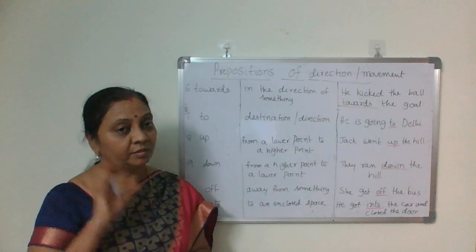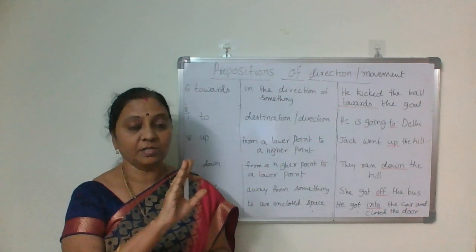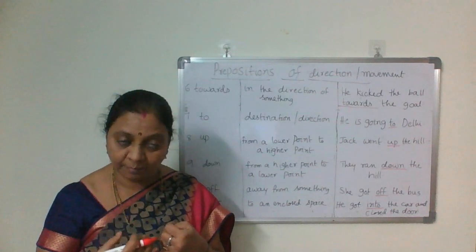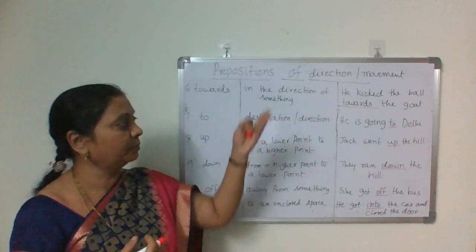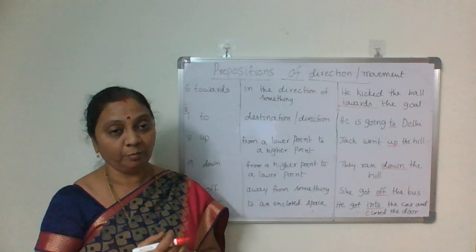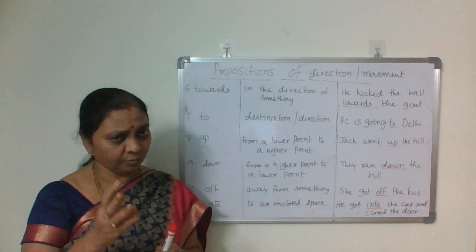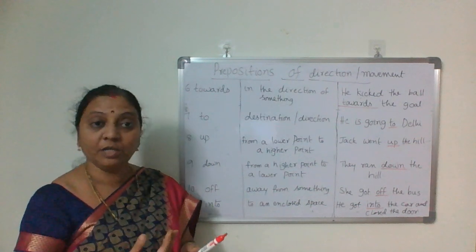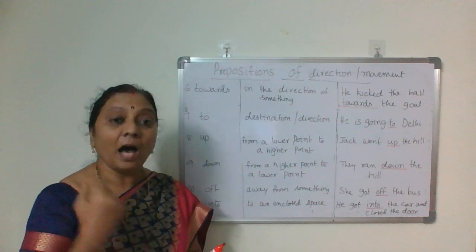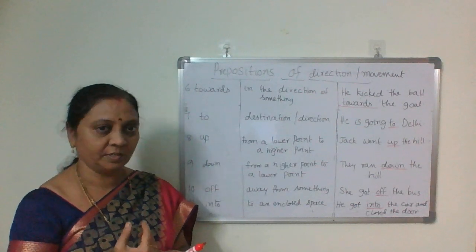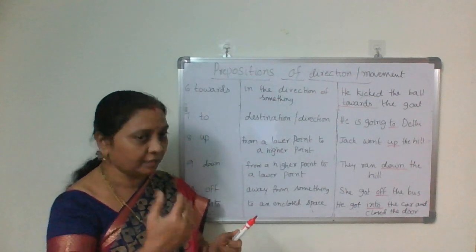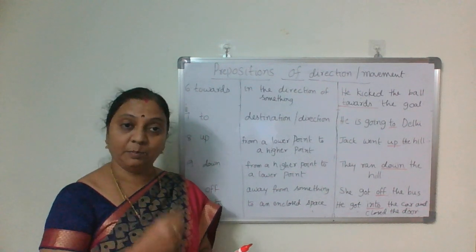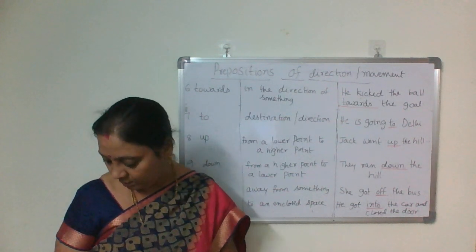Now let us talk about the three types we discussed so far. What are those? Prepositions of time, prepositions of place, and prepositions of direction or movement. There are two, three important ones, but they don't fall under this category, but we need to discuss them. Those are other prepositions, important ones, that we come across in our day-to-day conversation and especially in writing also. We'll discuss them.